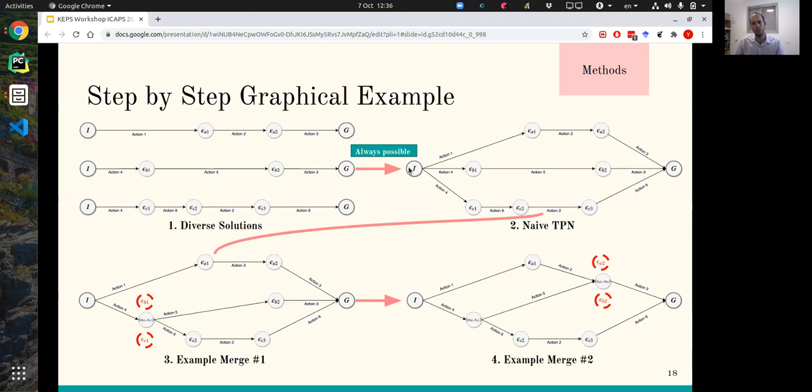The naive TPN is equivalent to our agent choosing one decision at the beginning of the execution, which solution he wants to follow, and then following it till the end. It's not very interesting, but it allows us to always be able to output a TPN to Pike at the end of the process.